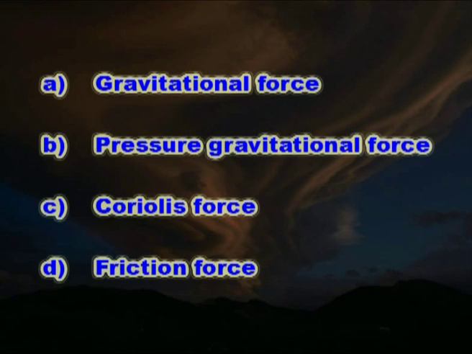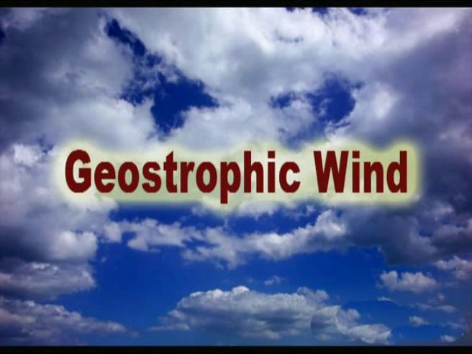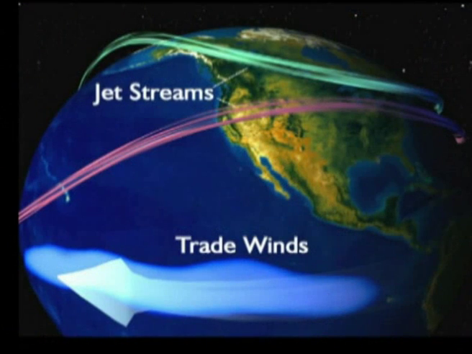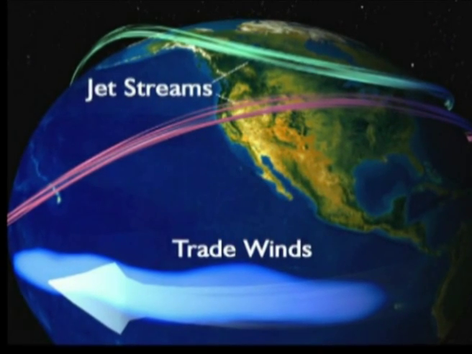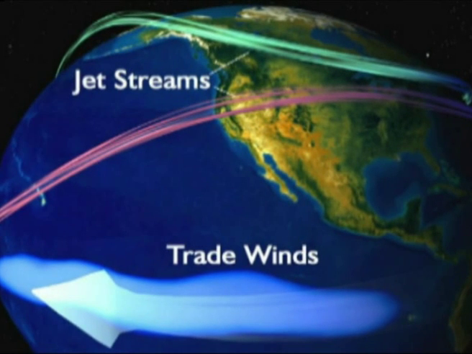Atmospheric circulation, speed and direction of winds are controlled by various factors like gravitational force, pressure gradient force, Coriolis force and the friction force. When a wind above 600 meters height blows parallel to the isobars, it is called geostrophic wind. Jet stream is a strong wind blowing from west to east at high altitude, usually near tropopause, that is at an altitude of 12,000 meters.